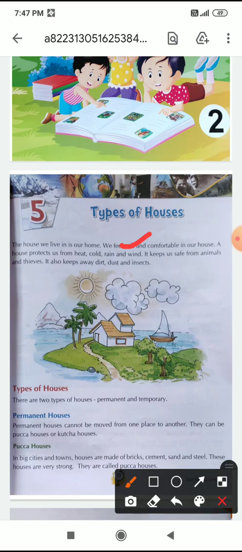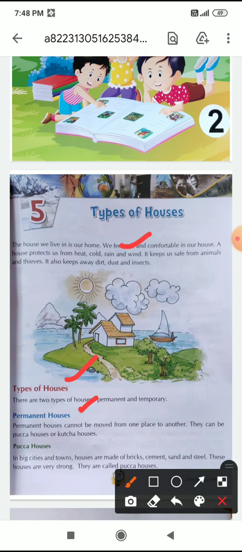Okay. Then we come to types of houses. Children, there are mainly two types of houses: permanent and temporary houses. First we discuss permanent houses. Permanent houses cannot be moved from one place to another. They can be pakka houses or kacha houses.